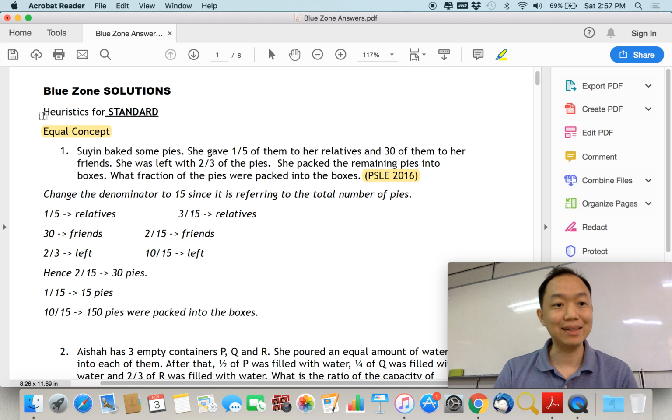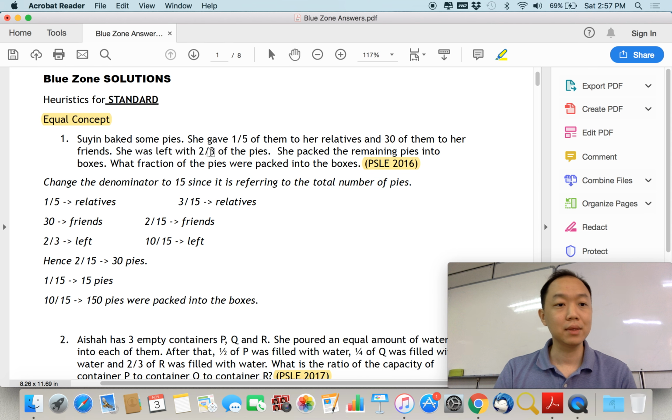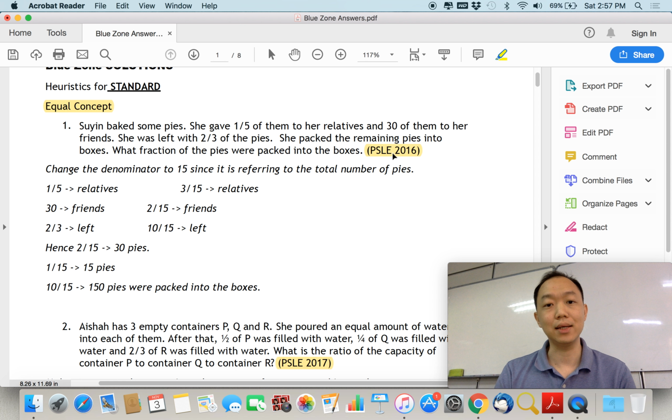Okay, so let's take a look at this equal concept. What is this equal concept? Question number 1 is this Suyin baked some pies, which actually came out in PSLE 2016. So let's take a look at the question. Suyin baked some pies. She gave 1/5 of them to her relatives and 30 of them to her friends, and she was left with 2/3 of the pies.